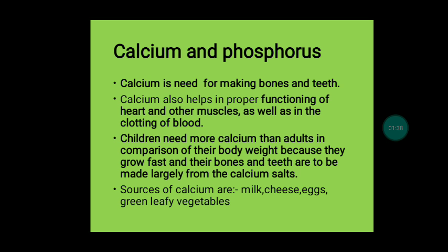As we know, at the initial stage the children need more calcium than the adult. Why? Because at that time the formation of bones starts. When the child is so small, the growth is very high, growing is fast, so their bones and their teeth are to be made largely from calcium salt. So that's why calcium is required more in the children stage as compared to the adult.